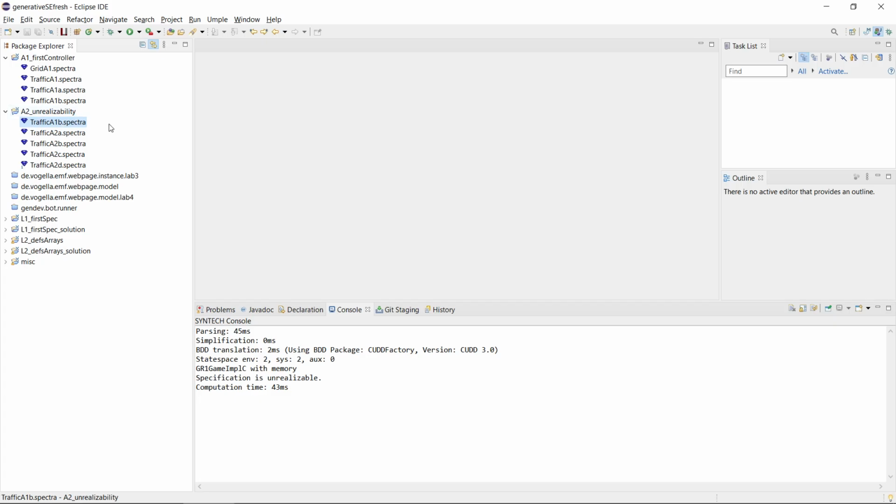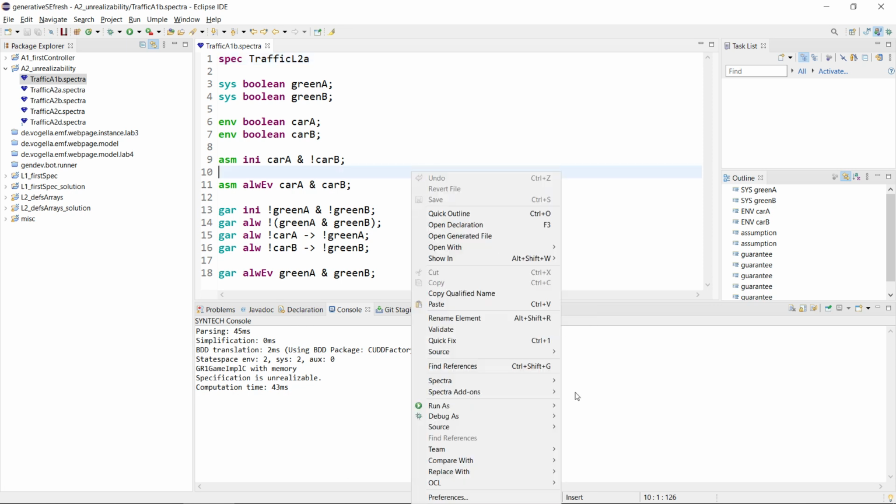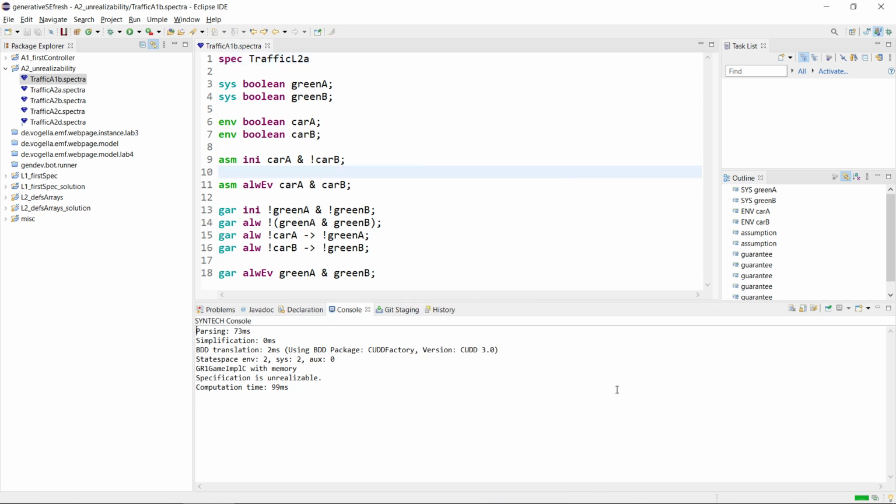So here we have some unrealizable specifications. There is this TrafficA2a that we had earlier, and it was unrealizable. So let's have a look. Check realizability tells us it's unrealizable. Now, what do we do to analyze this? We see unrealizability.